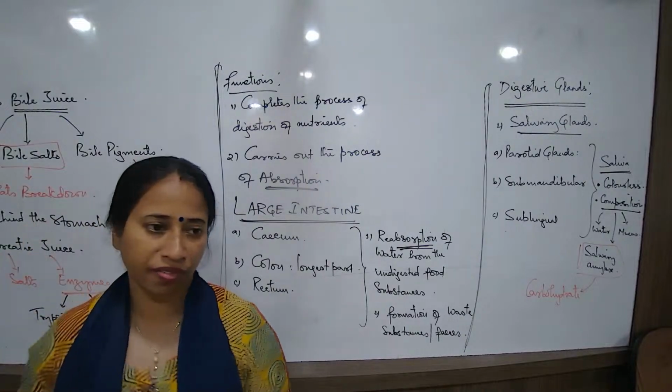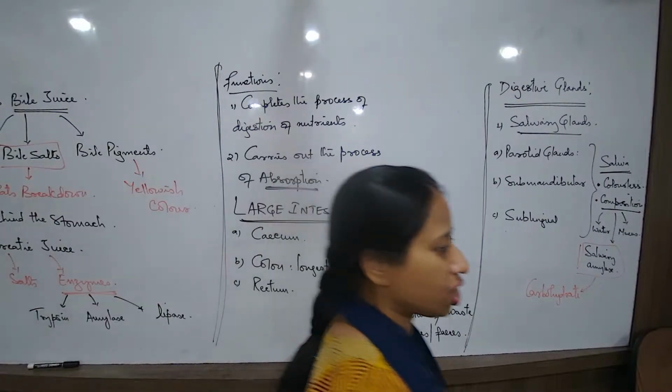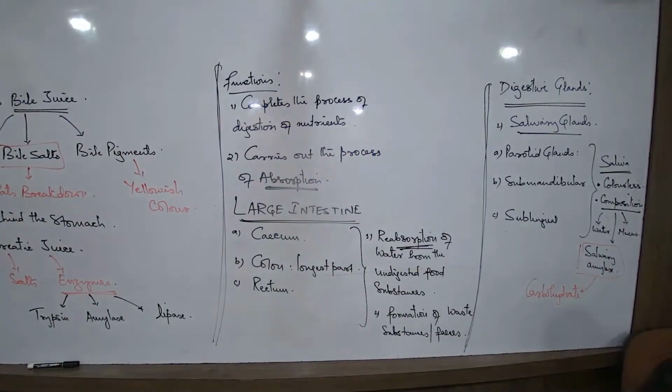So right now you are aware of the different digestive glands and the digestive alimentary canal. This much only to understand for the alimentary canal and the digestive system. The next is the process of digestion. Once these concepts are clear, the process of digestion is very easy to remember. Let me just see how much you are following. Take some 5 questions, very elementary, very simple.